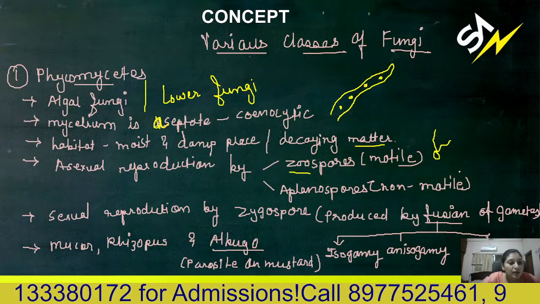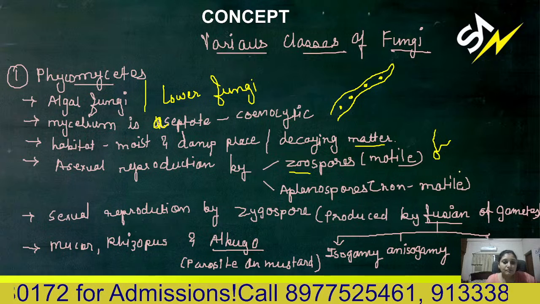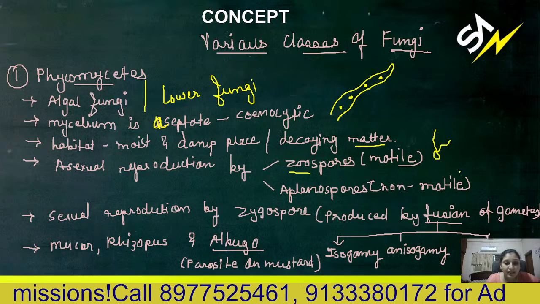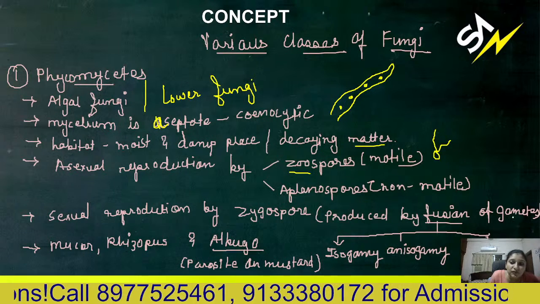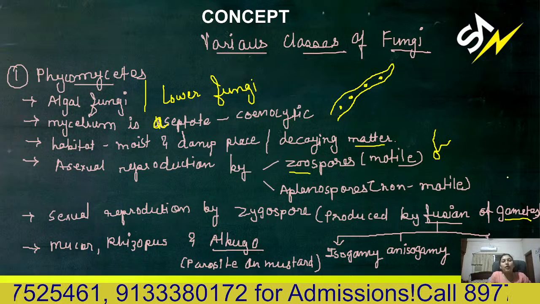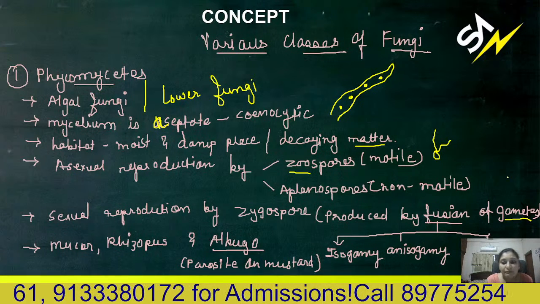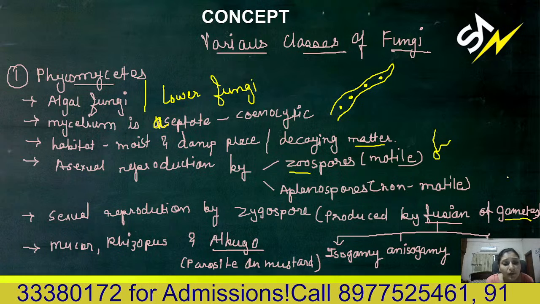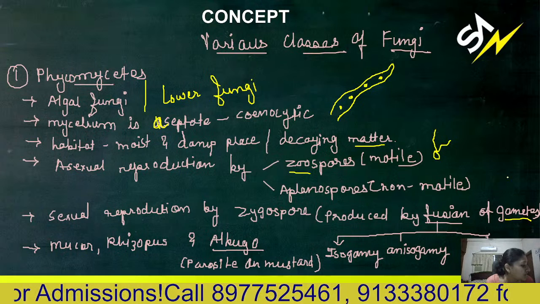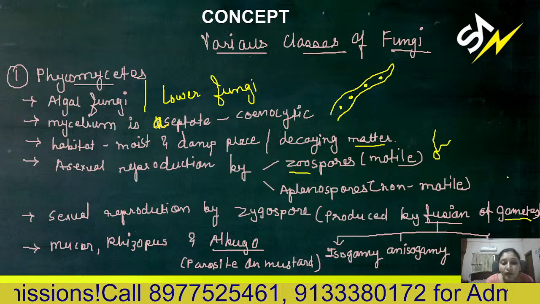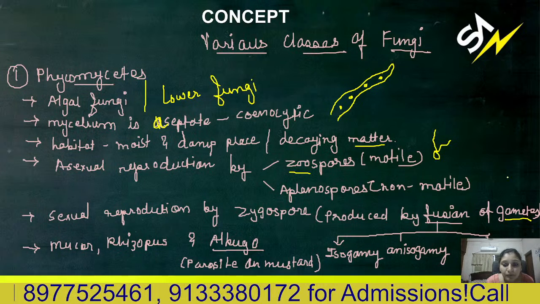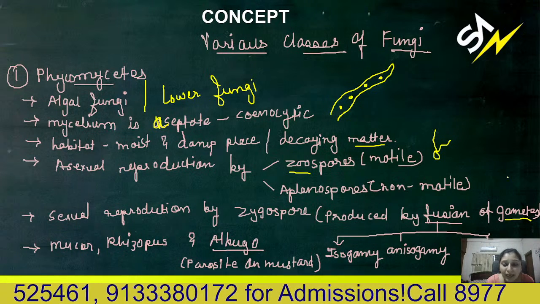Sexual reproduction is by zygospores. This occurs because of the fusion of gametes. Gametes will fuse to form a zygote, you know that. But depending on the different shape, morphology and physiology of the gametes, there are three types of fusion: isogamy, anisogamy, and oogamy.